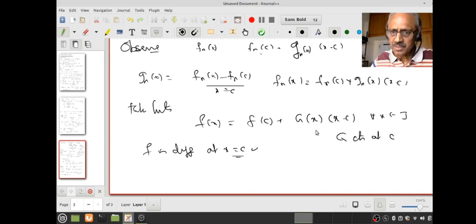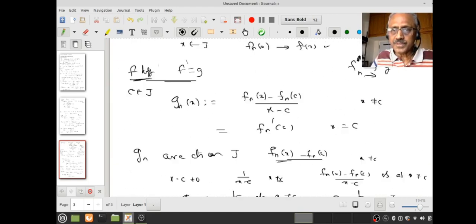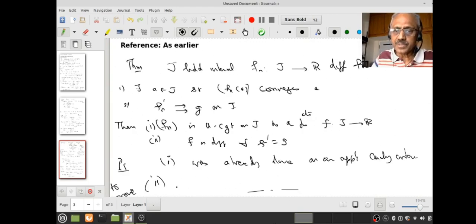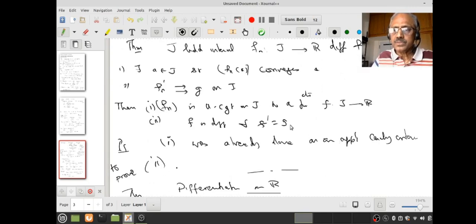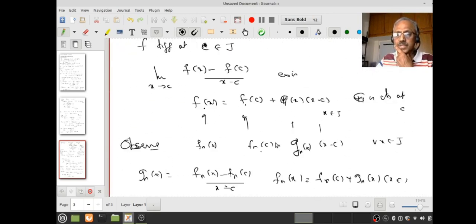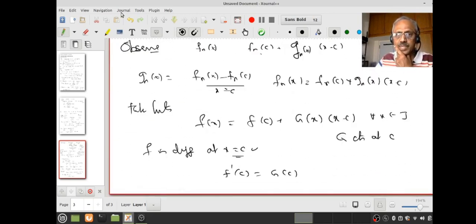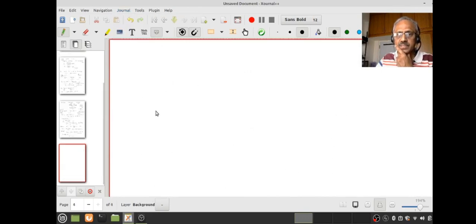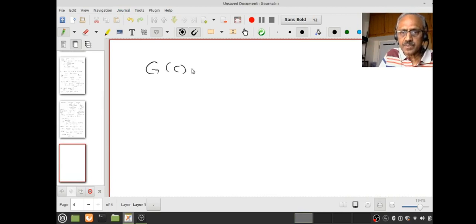Very good. Now g is continuous, sorry, f is differentiable at c. Therefore what should f dash of c be? By my characterization it must be G of c. But what am I supposed to prove? Go back to the definition. I wanted to prove f dash of x equal to g of x. That is, f dash of c must be little g of c, whereas what I got is capital G of c. So what do I have to prove? I have to prove capital G of c is nothing other than small g of c. Yeah, let us do that. What is capital G of c?